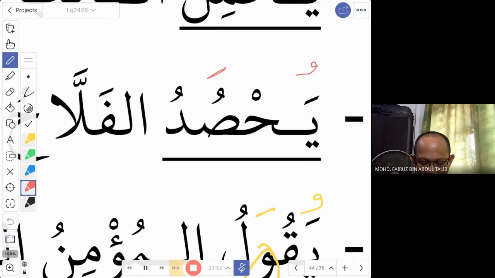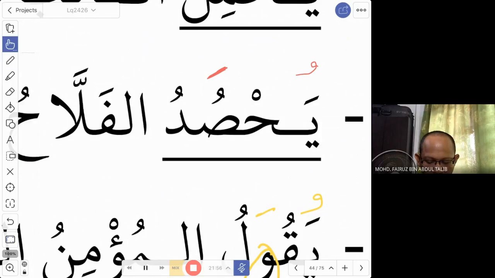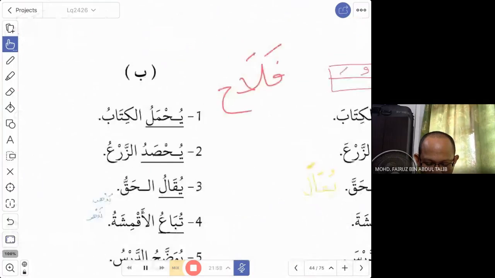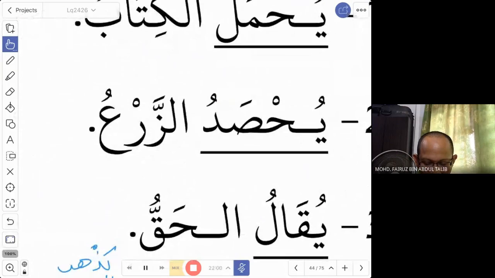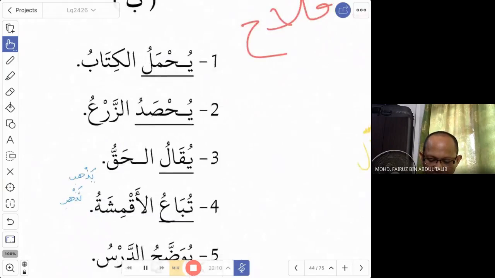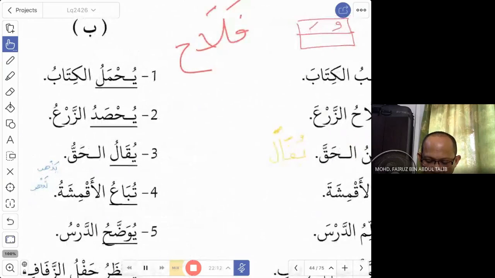So now you have to use a fatha instead of a kasra. So the fi'il is now yuhsadu. So the crop is harvested. The original fi'il yahsudu. So this is the fi'il mabni li al-majhul for yahsudu.